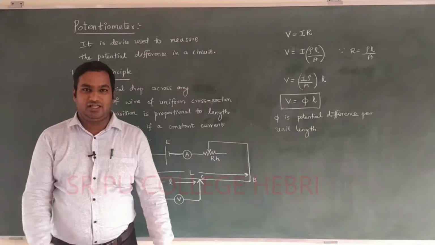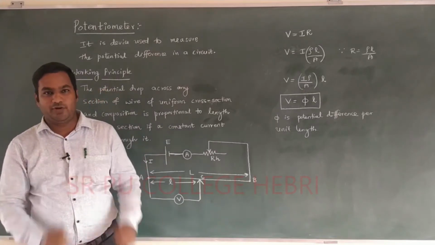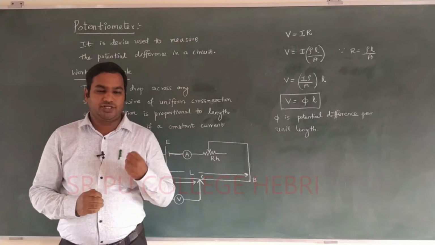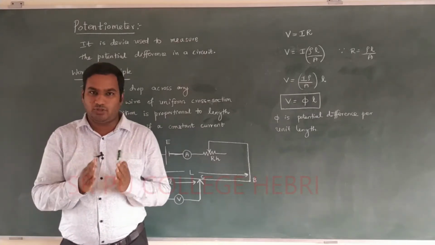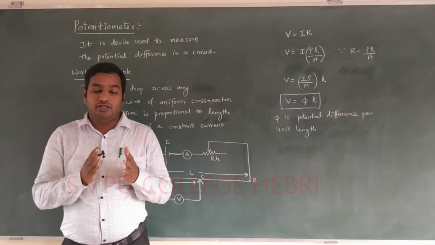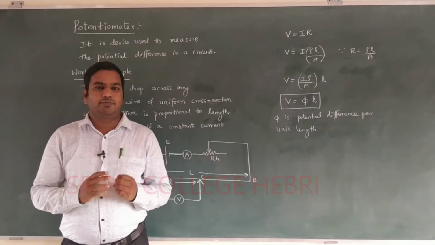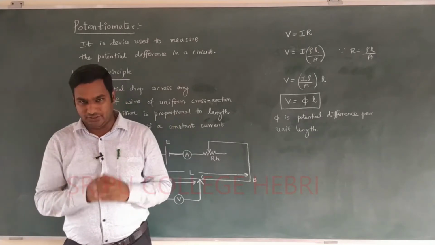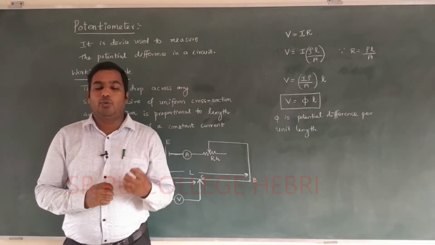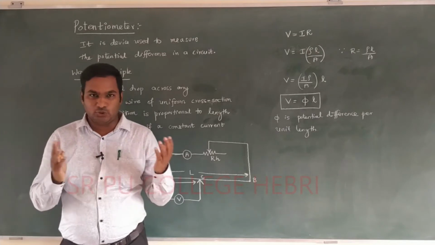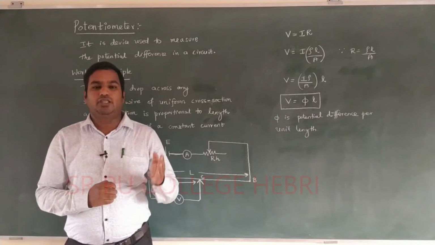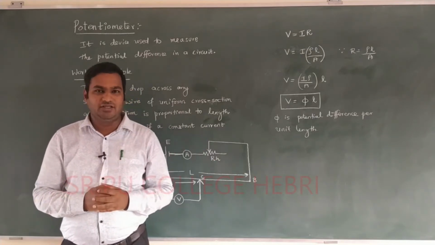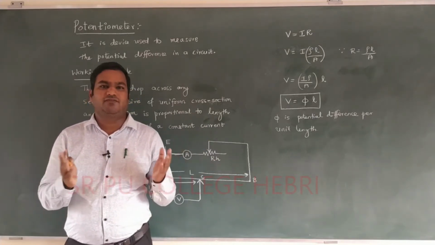Dear student, in our last class we learned one important device called a meter bridge. To understand the meter bridge, we consider a concept called Wheatstone network or Wheatstone bridge. For meter bridge, the major working principle is Wheatstone network or Wheatstone bridge under balance condition, that we learned. By using meter bridge, how we can measure the unknown resistance, that also we learned. And once you get the value of unknown resistance of a wire, we can easily find out the resistivity of the given material of a wire.